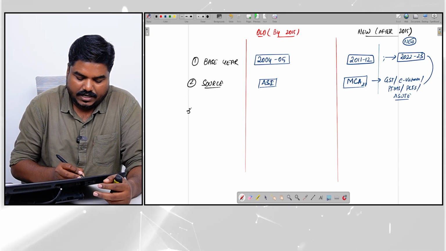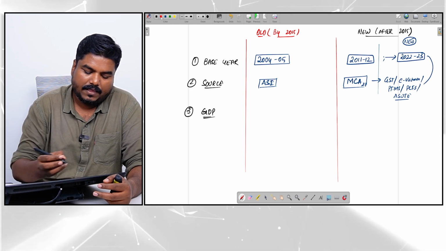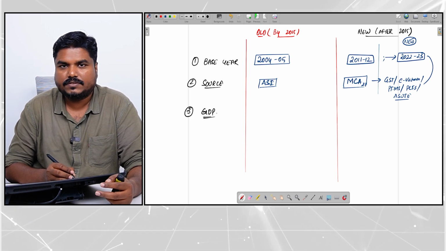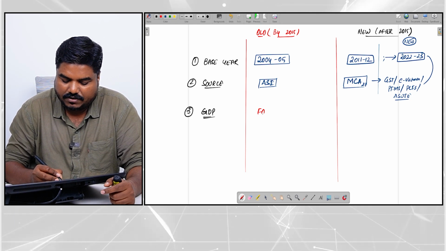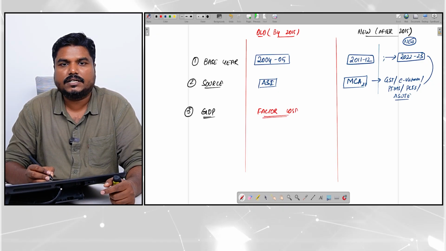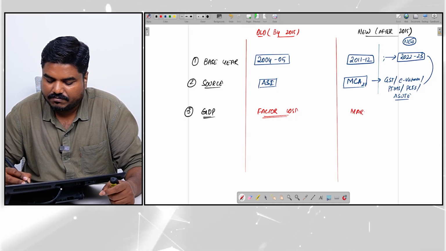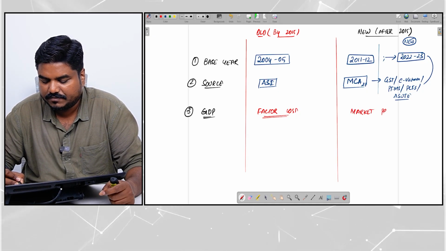the next point is regarding which one to focus. So the old method was taking GDP at factor cost for all practical assessments. The new method started using market price. Sir, what does this mean, sir?